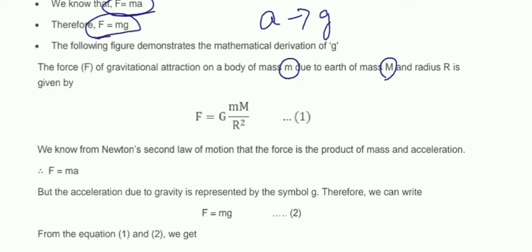So according to the universal law of gravitation, we can write F equals G m1 m2 by r square. Here m1 is the mass of the object, m2 is the mass of the earth. So we can write it as F equals G small m into capital M by r square.